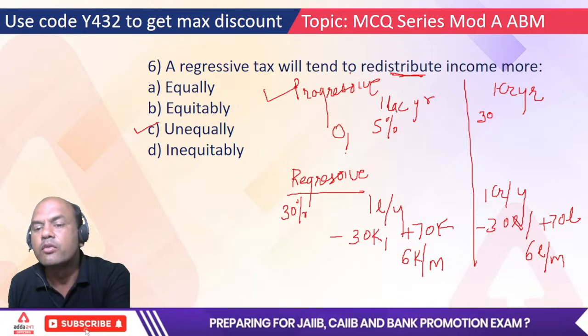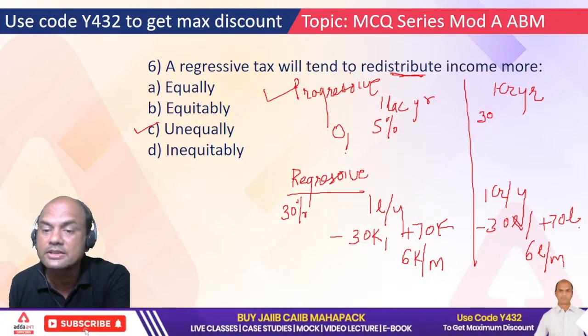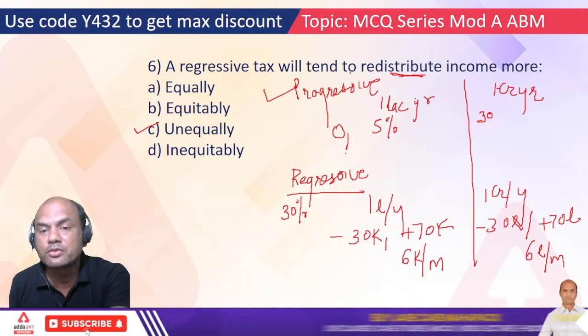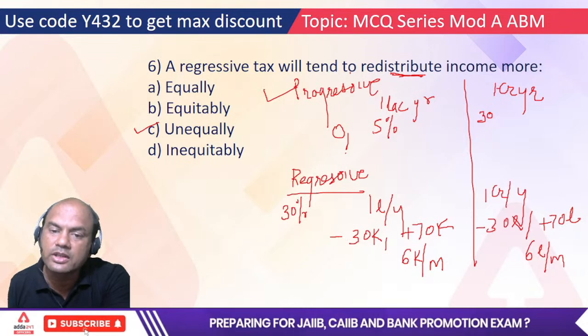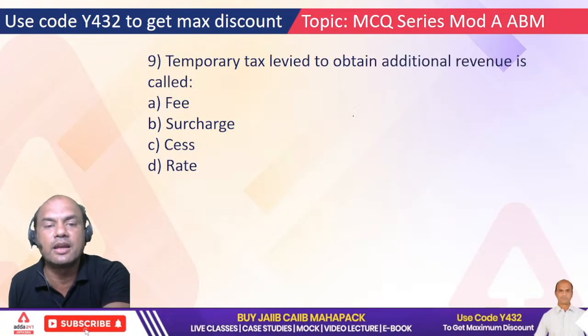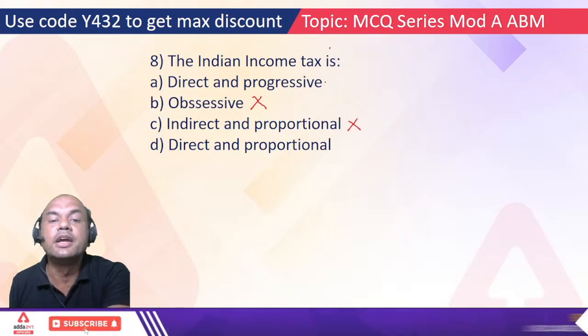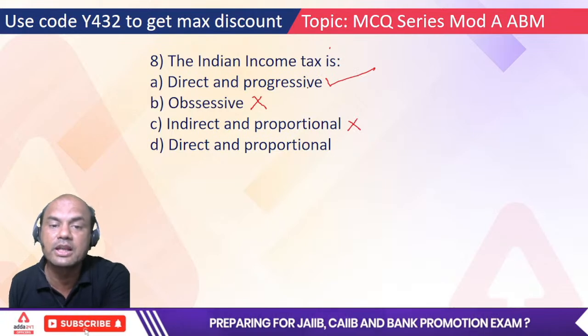Proportionality is correct. 1 crore will leave 30 lakhs and get 70 lakhs. So proportionality is correct. But progressiveness means what? 1 lakh shouldn't be charged any tax. This 30,000 also give it back to him. That is progressive. So what is India's income tax system? It's progressive. Understand the difference between proportional and progressive.